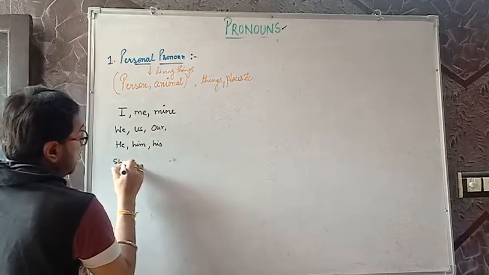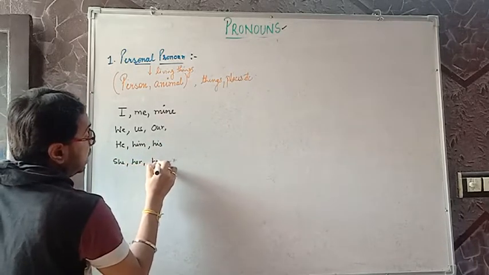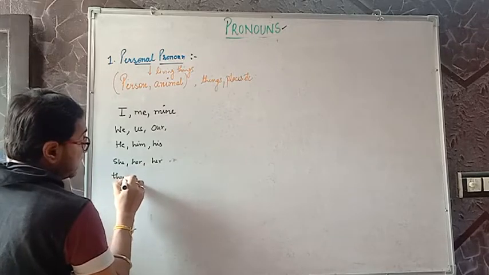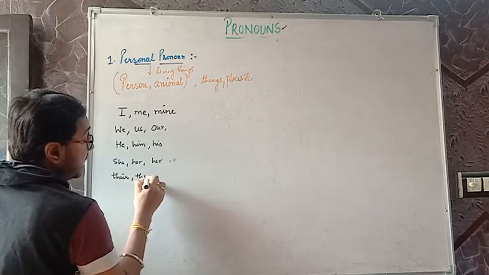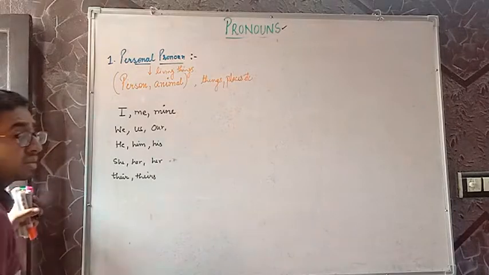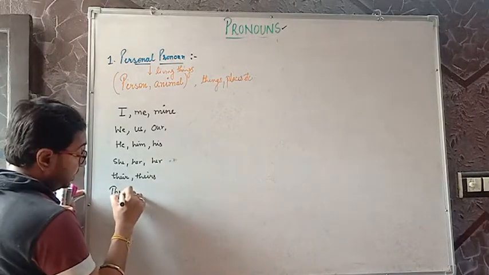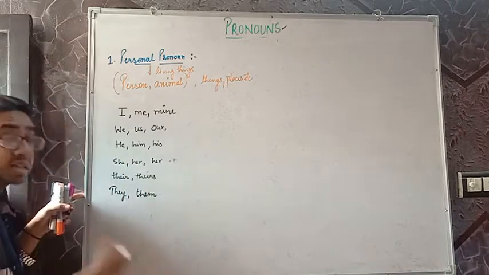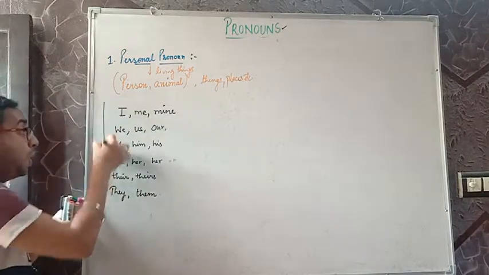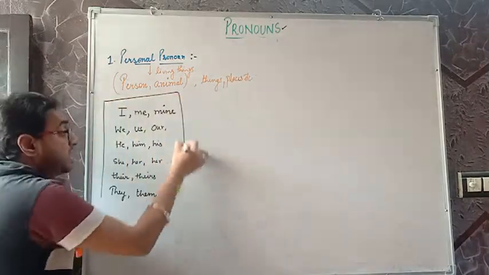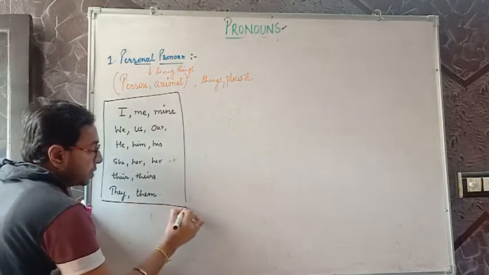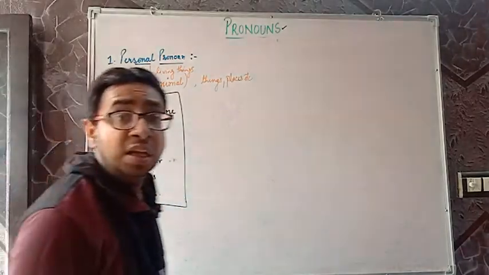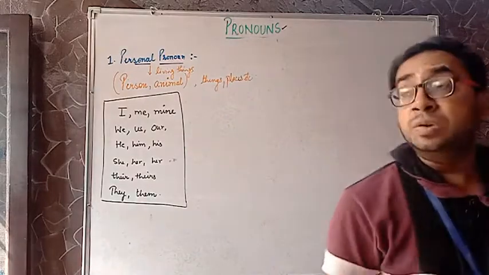For she, her, hers. For they, it means their, theirs. Possessive case I'm also discussing. They, them, we, us, our. Those are all basically the examples of personal pronoun. Are we clear? These are the examples of personal pronoun.